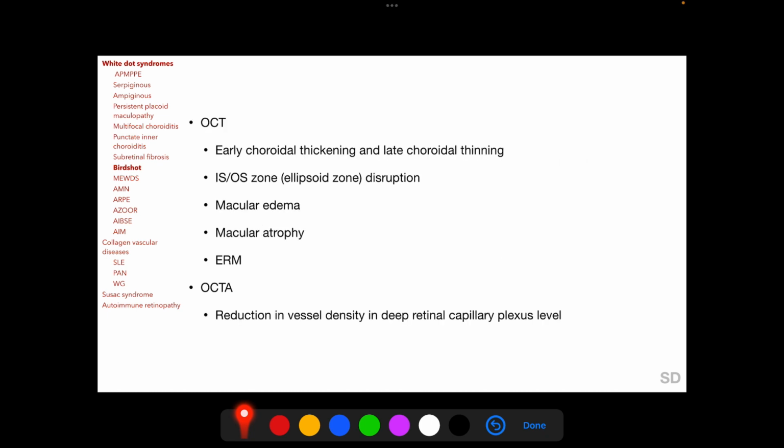OCT shows early choroidal thickening and late choroidal thinning. There is disruption of the ellipsoid or the ISOS zone. Macular edema, macular atrophy and epiretinal membrane can also become visible on OCT. OCT angiography shows reduction in vessel density at the deep retinal capillary plexus level.